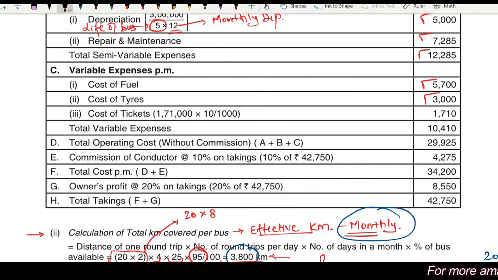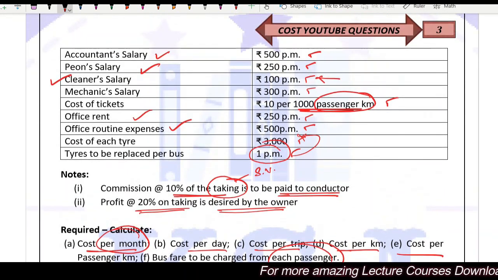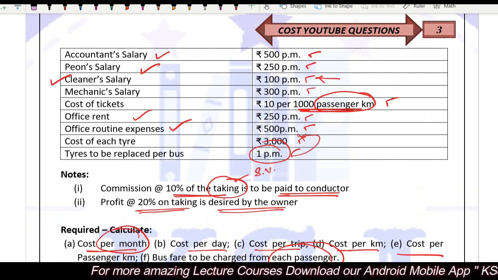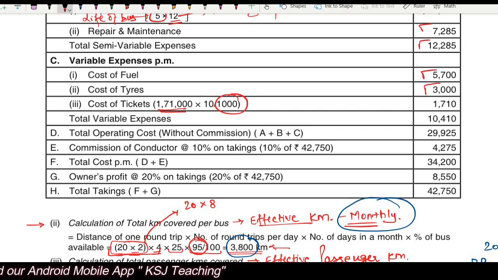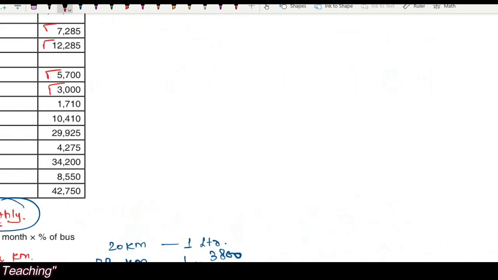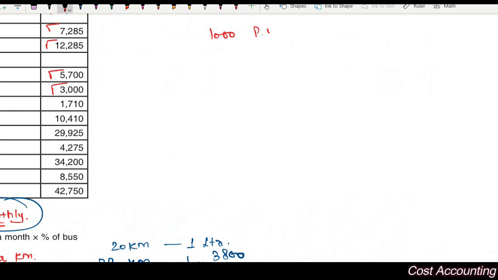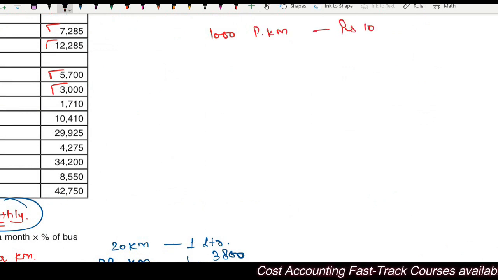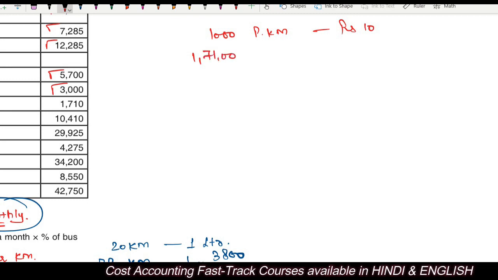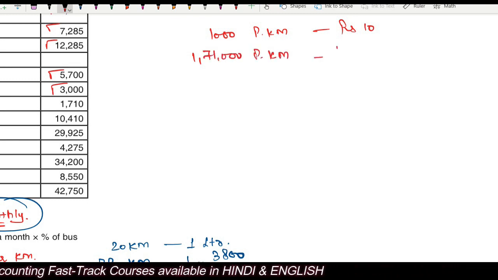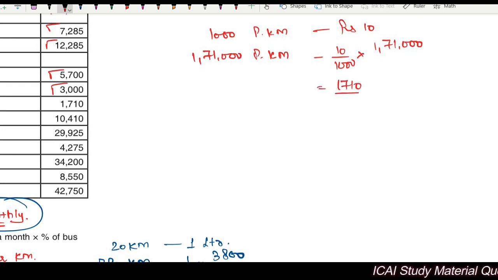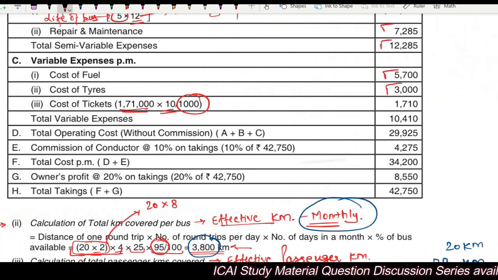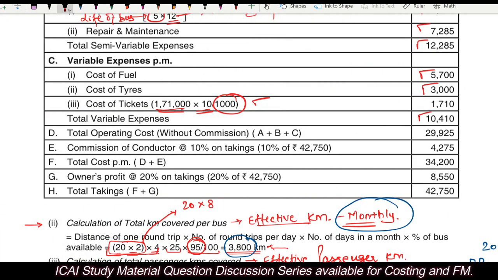Cost of tickets. Cost of tickets is rupees 10 per 1000 passenger kilometer. How many total passenger kilometers? 1,71,000 divided by 1000 multiplied by 10, right? He says for 1000 passenger kilometers the cost of tickets is rupees 10. So what will be the cost of tickets for 1,71,000 passenger kilometers? This will be the cost of tickets. Total variable expenses is 10,410.